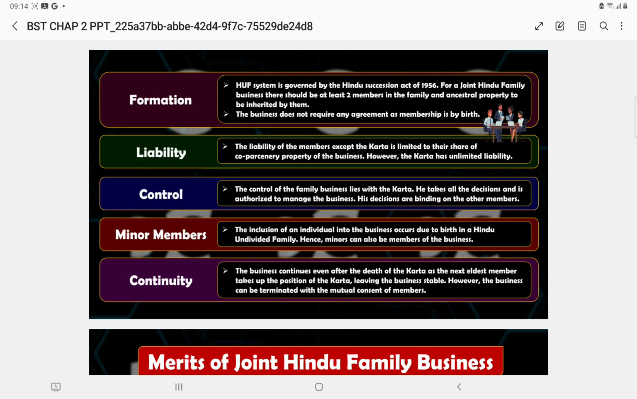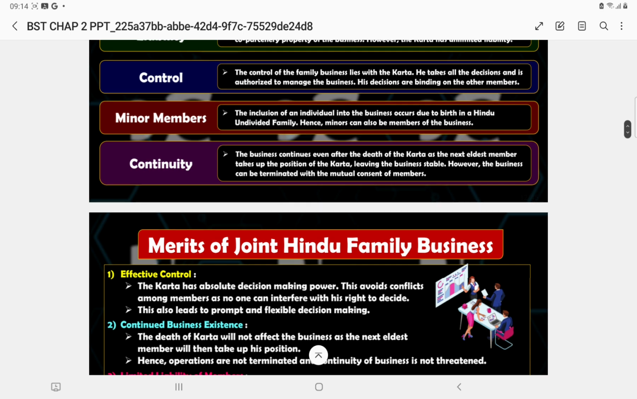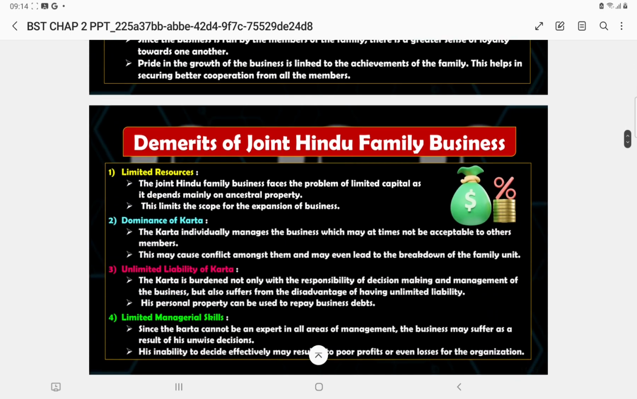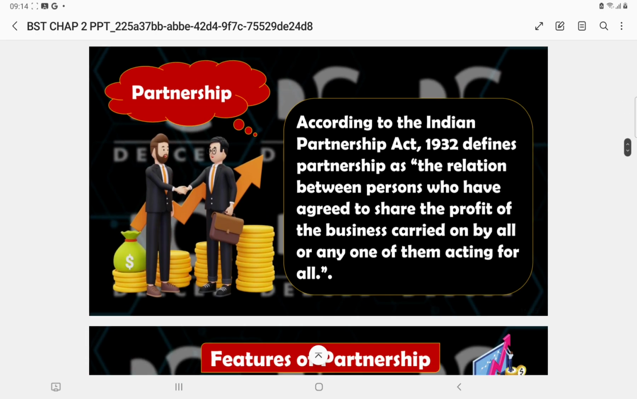Liability: Karta alone has unlimited liability, whereas co-partners have limited liability. Control: Karta always controls the business, being the head of the family, and he is the eldest one also. A minor person can be a member, surely by birth. He gets that recognition, and it continues as long as you want, and the next elder will take over the charge of Karta. There are merits and demerits of the same.